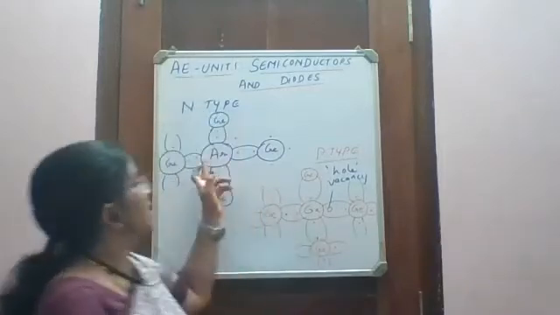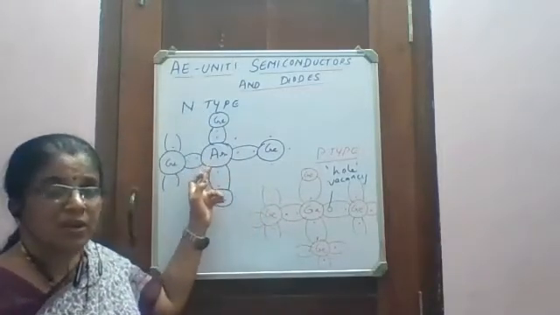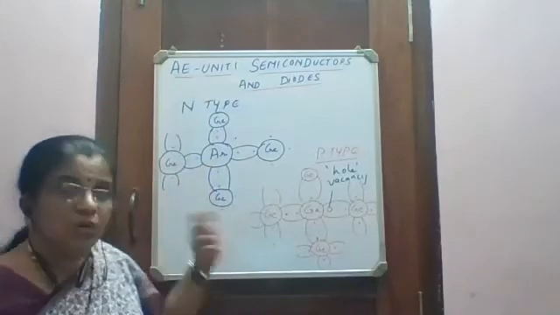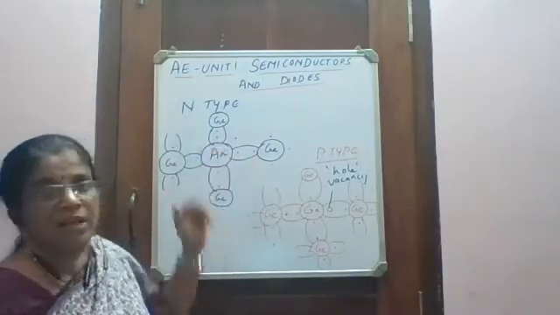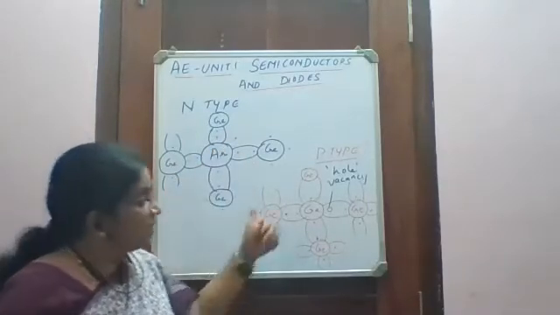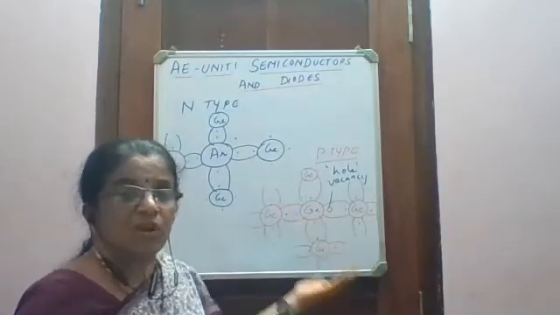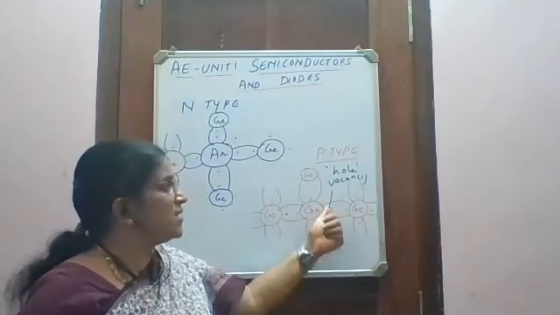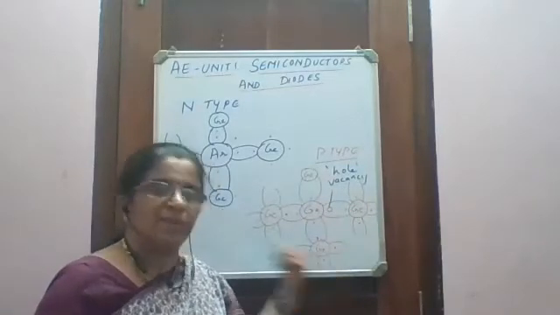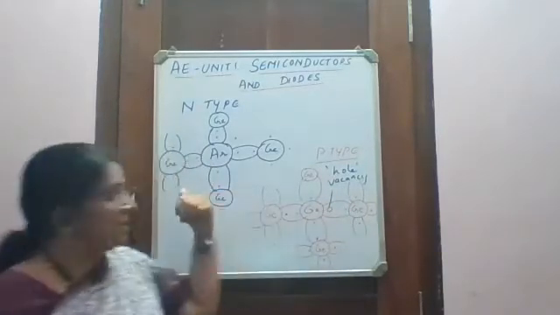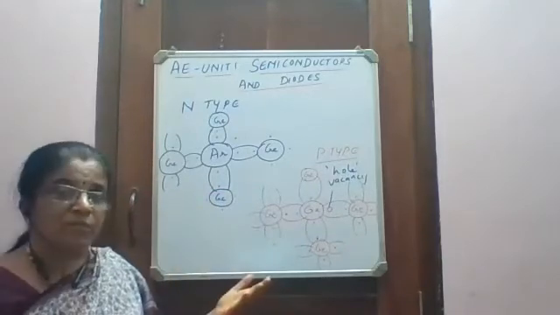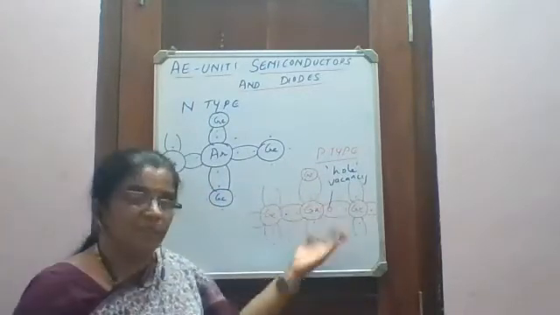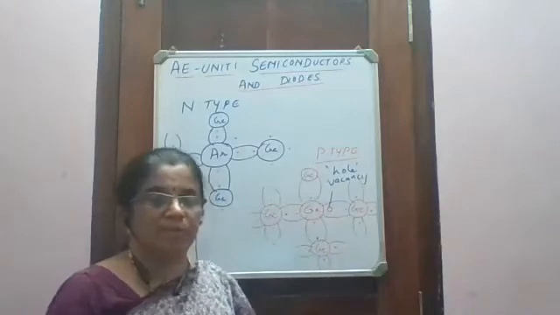So this impurity, arsenic impurity, is called donor impurity because it is donating electrons. Trivalent impurity like gallium is called acceptor impurity because it creates vacancies so that electrons can be accepted. So pentavalent impurity is called donor impurity. Trivalent impurity is called acceptor impurity.